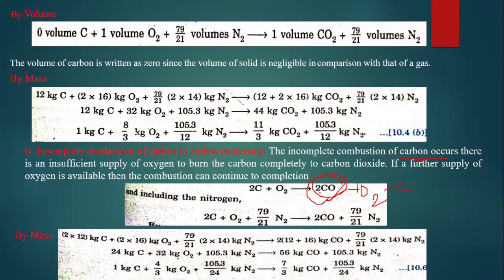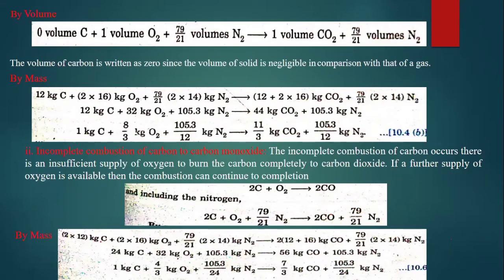Okay, so after taking the product 2CO, and by adding oxygen to that carbon monoxide, we will again get 2CO2, carbon dioxide. That's what he is saying. Okay, so if we do the mass analysis for this, 2C plus O2 and the amount of nitrogen, that means by including nitrogen, we will have 79 by 21 N2 with regards to volume here: 2CO plus 79 by 21 N2.